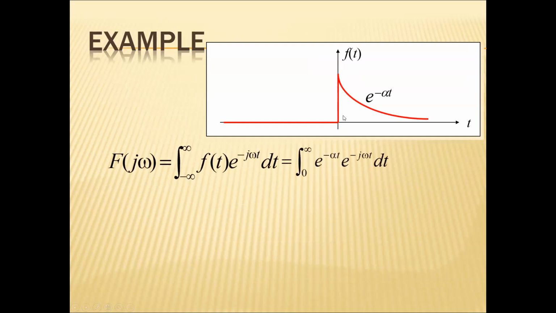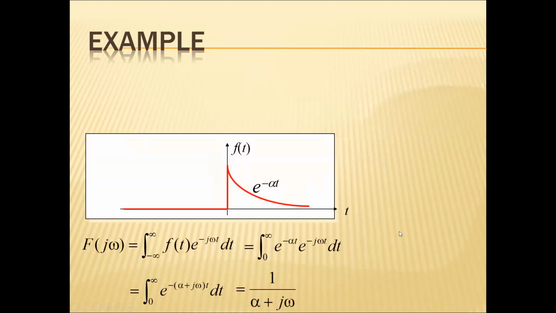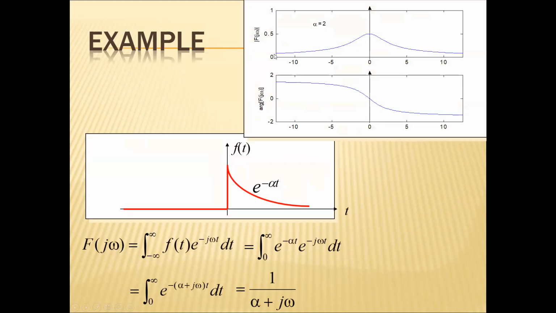If you want to calculate the Fourier transform of a right-sided signal, F of omega equals the integral from minus infinity to infinity of f of t e power minus j omega t dt, which equals the integral from 0 to infinity of e power minus alpha t e power minus j omega t dt. This can be written as the integral from 0 to infinity of e power minus alpha plus j omega times t dt. So you get 1 by j omega plus alpha. If you write the magnitude and phase spectra of it, you get this. So this is the magnitude spectrum, and this is the phase spectrum for a one-sided signal.